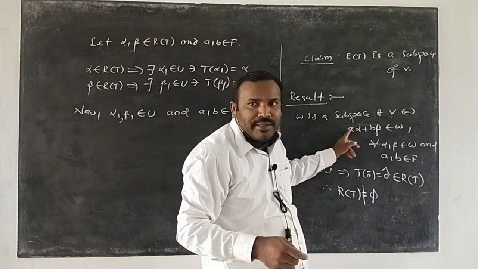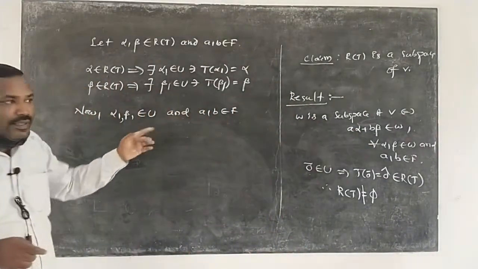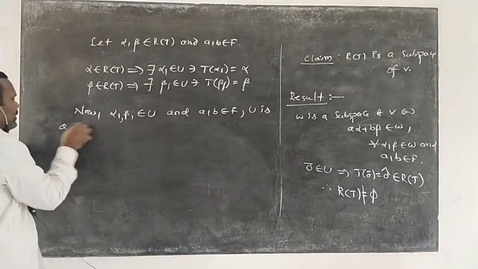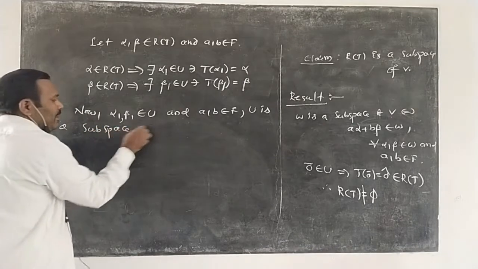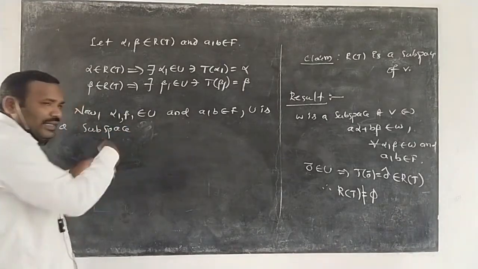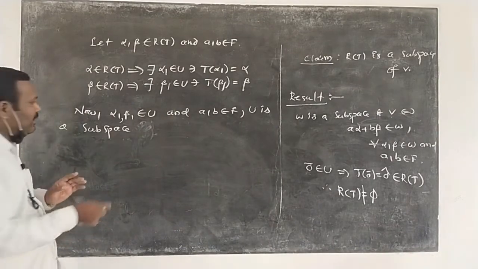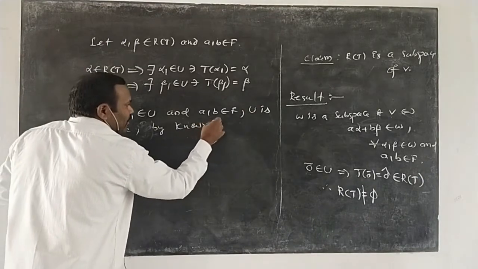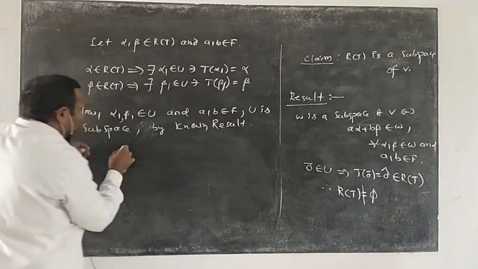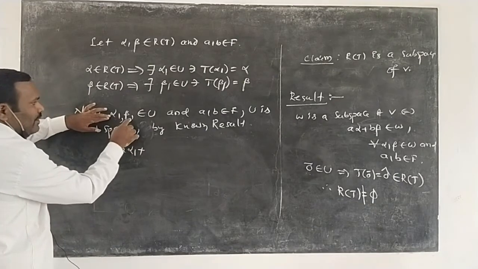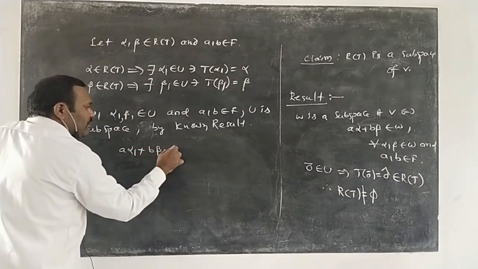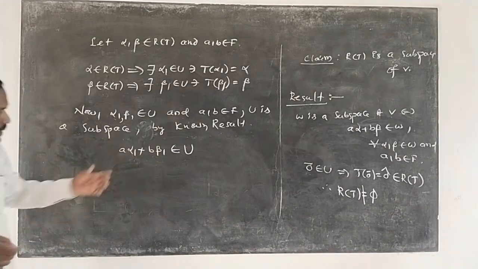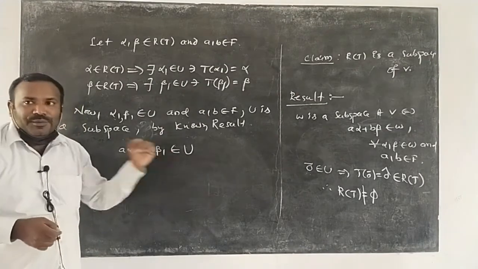Then you can write that condition: U is a subspace of itself, so by the known result, a alpha 1 plus b beta 1 belongs to U.